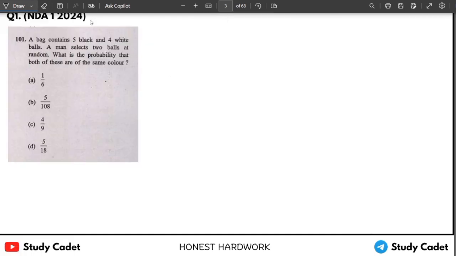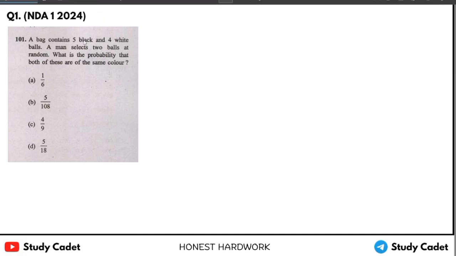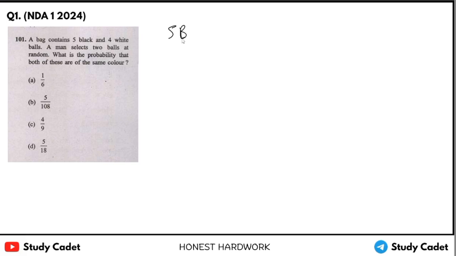Okay, let's move to the first question. A bag contains 5 black and 4 white balls. A man selects 2 balls at random. What is the probability that both of these are of the same color? Means either both are black or both are white.